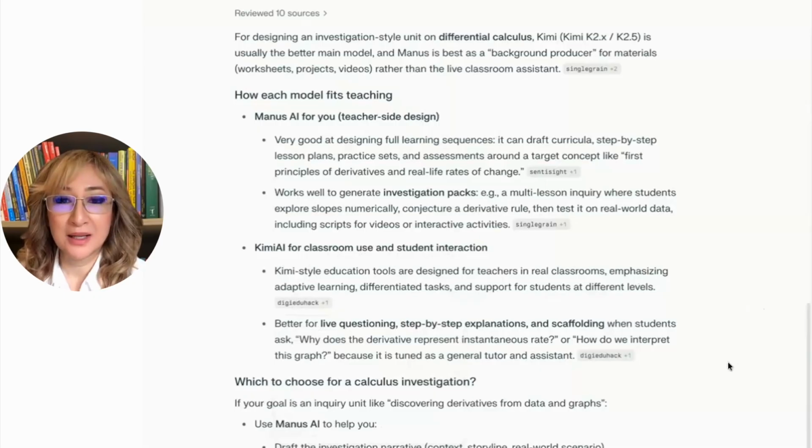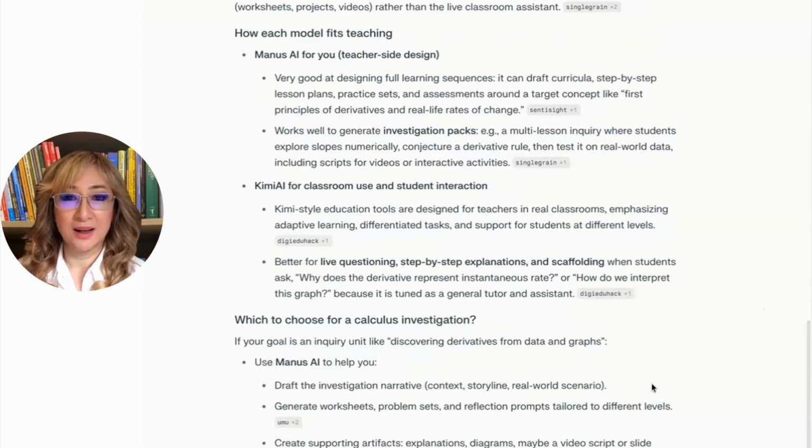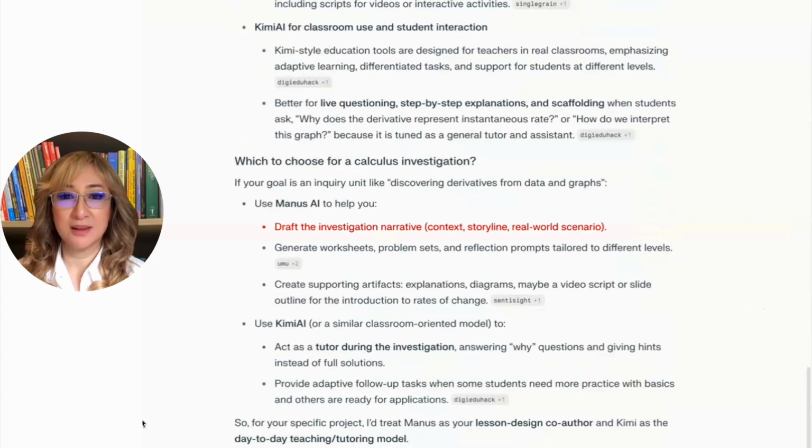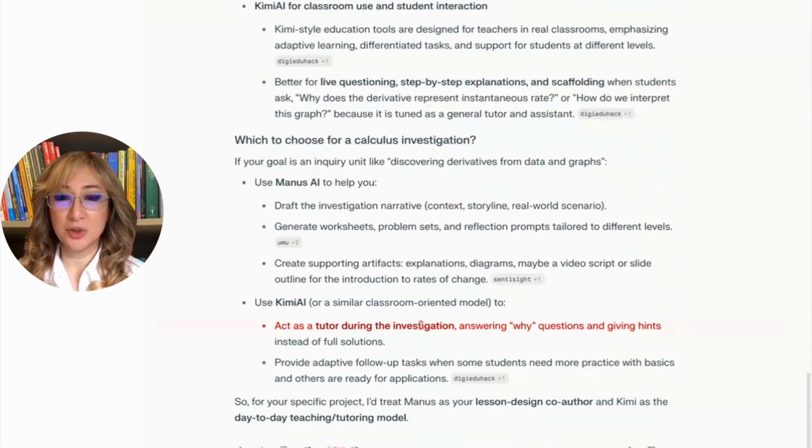Okay. Better for live questioning step by step. Which to choose? So Manus can help us draft the investigation, right? Kimi can act as a tutor during the investigation, asking why questions and giving hints. Oh, that's really interesting. Okay, so that was just me exploring Kimi.